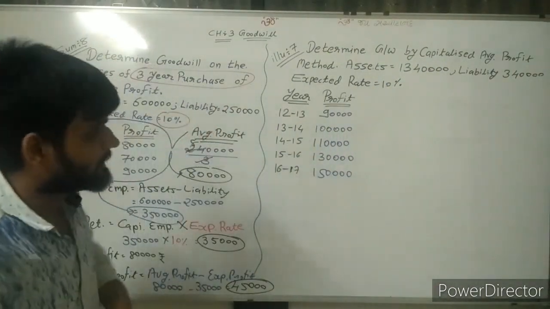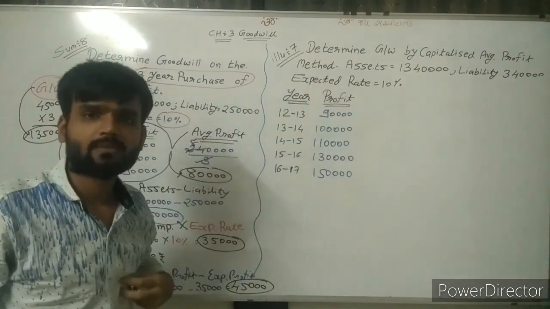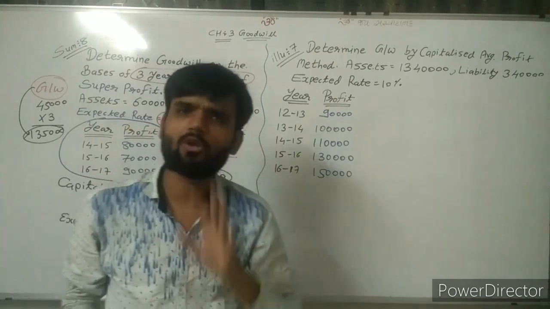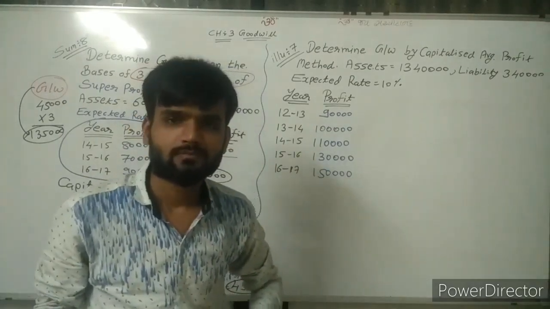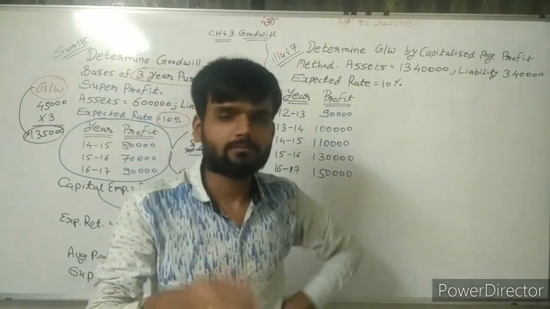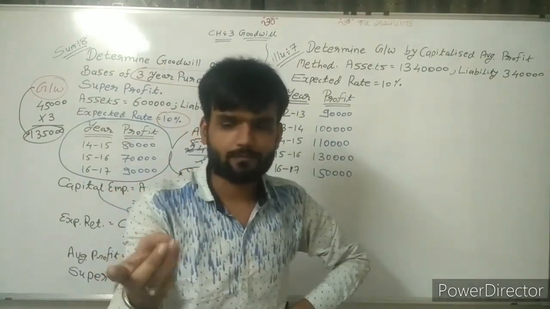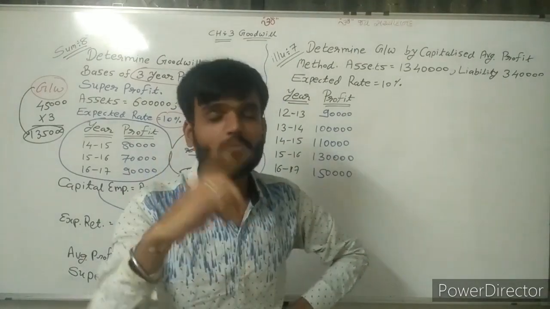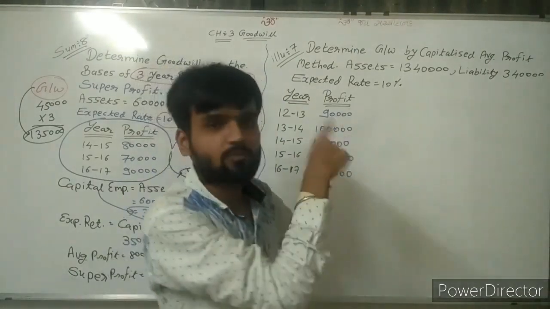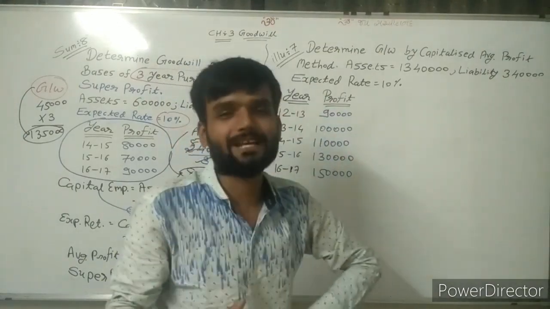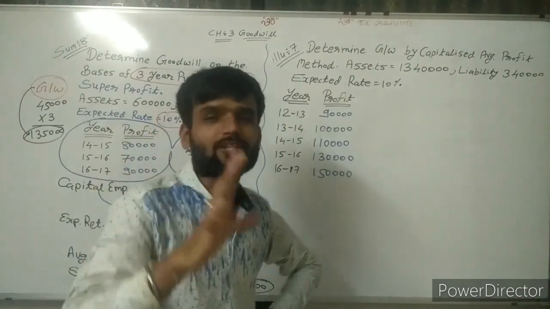Now capitalization method. Sir, in capitalization method, in the first three methods what have we done? Average profit into number of years, weighted profit into number of years, third, super profit into number of years. Here capitalized profit into number of years is not there. Here somewhat difference is there. That's why try to understand.